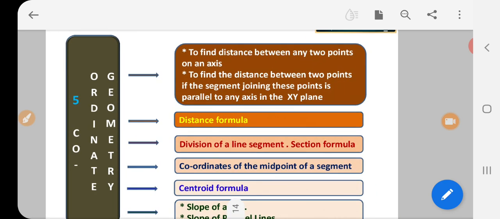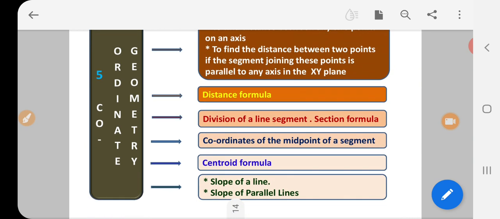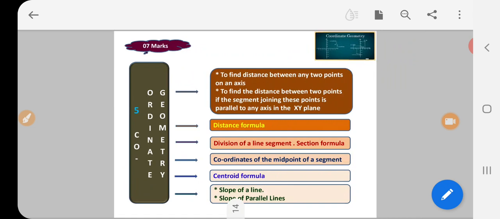In this we are going to see how to find the distance between any 2 points on an axis, to find the distance between 2 points if the segment joining these points is parallel to any axis in the xy plane, then distance formula, division of a line segment, section formula, coordinates of the midpoint of a segment, and then centroid formula, and at the end we are going to see slope of a line and slope of parallel lines. This is also a very easy topic.